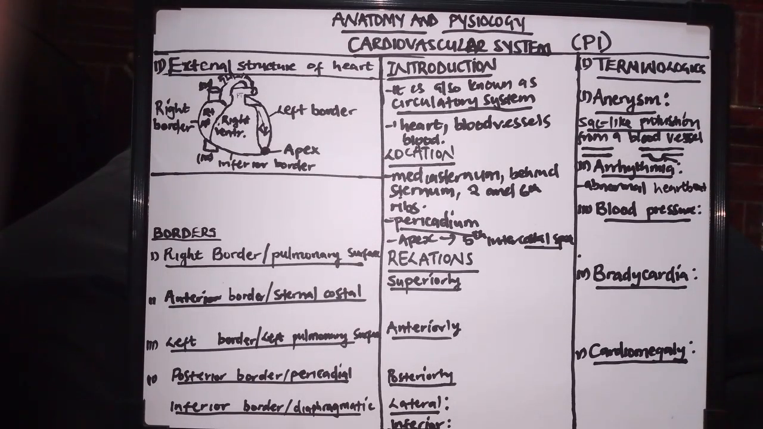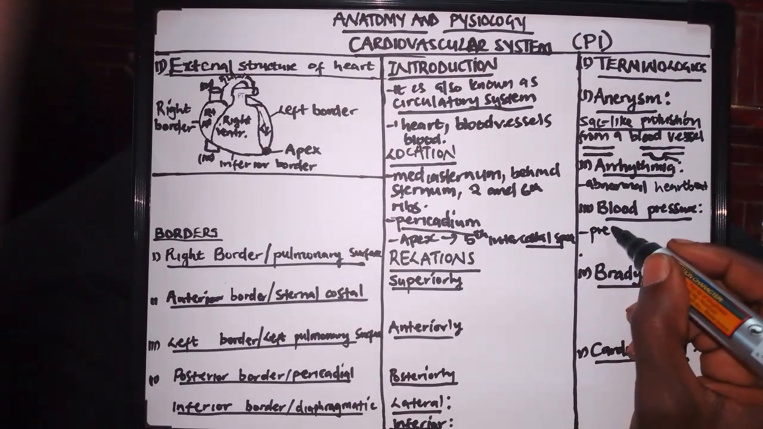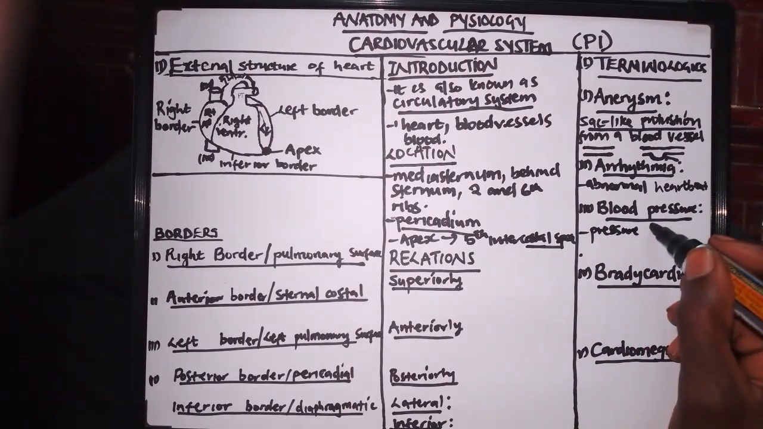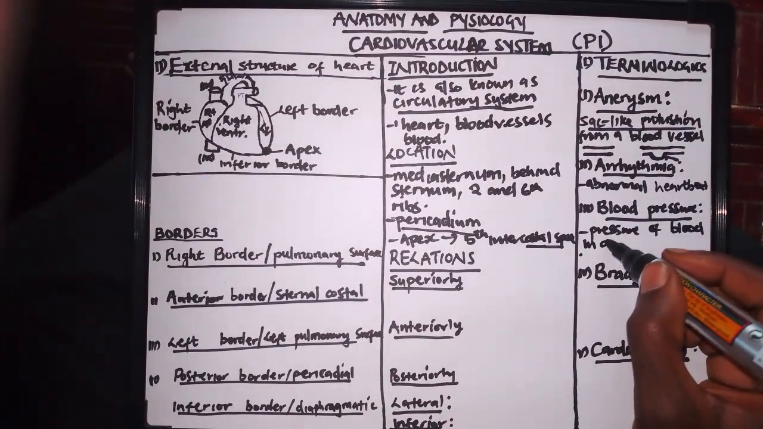So what is blood pressure? Blood pressure is just the pressure of the blood in the arteries. This is the pressure which is exerted by the heart in pumping blood. So blood pressure can be defined in two terms. One, it is just the pressure of blood in arteries.